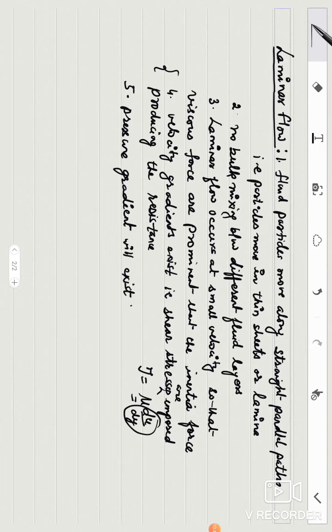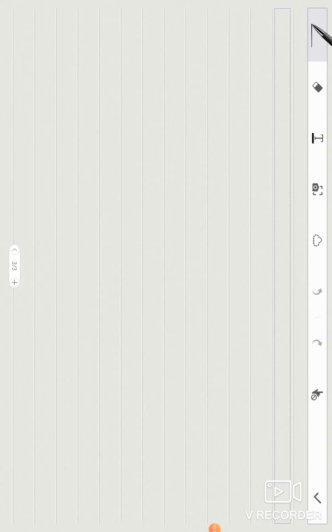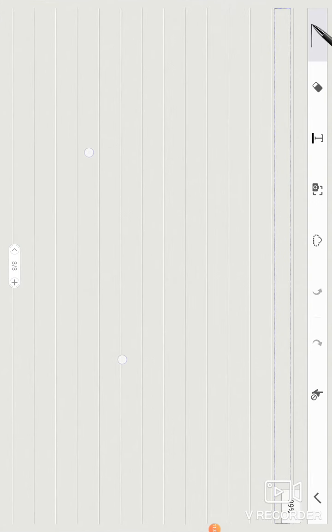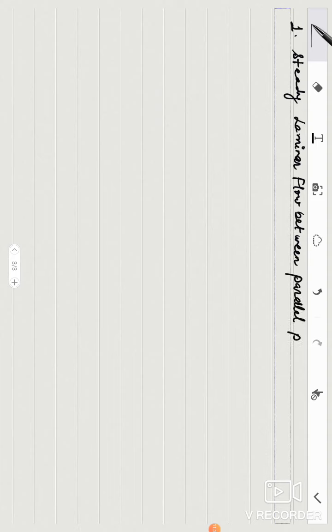So these are certain characteristics of laminar flow, and now we will proceed to find the exact solutions of certain laminar flows. First of all, we are taking steady laminar flow between parallel plates.